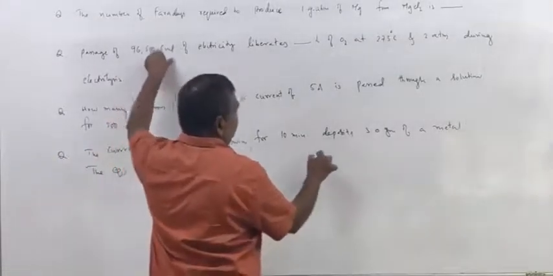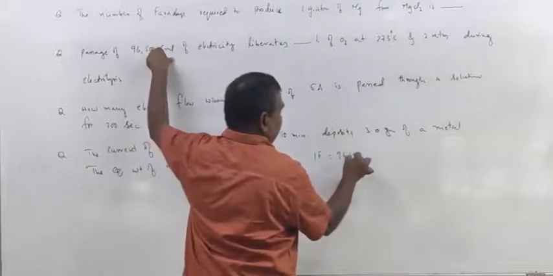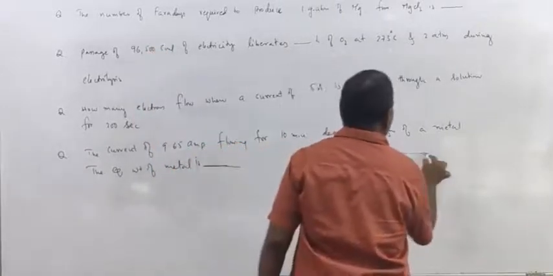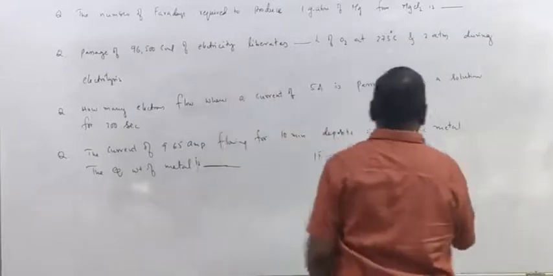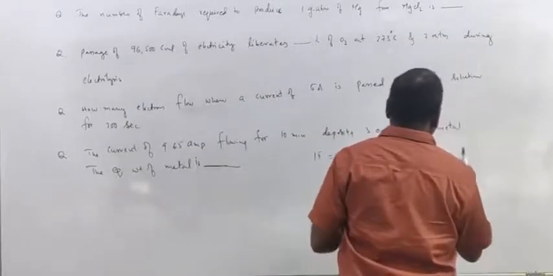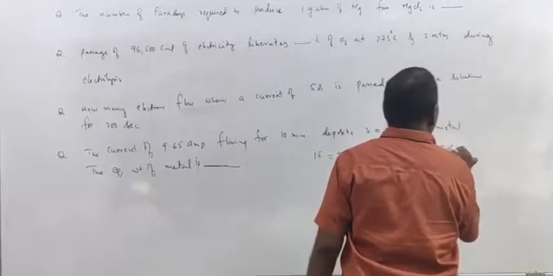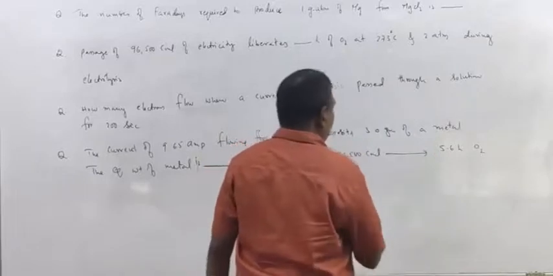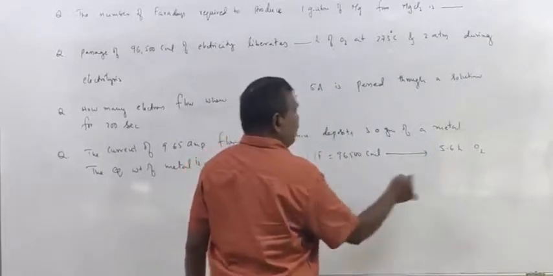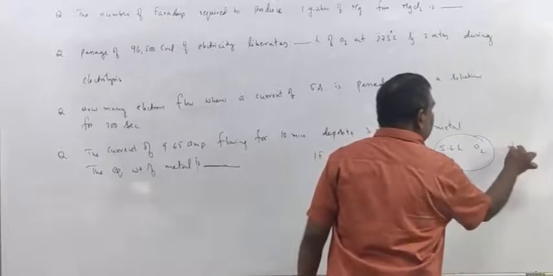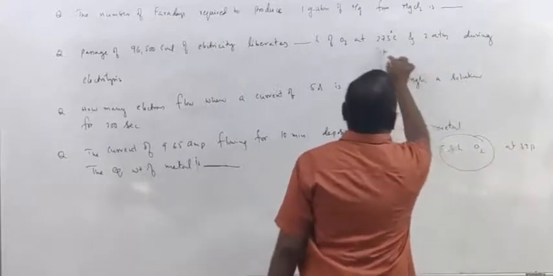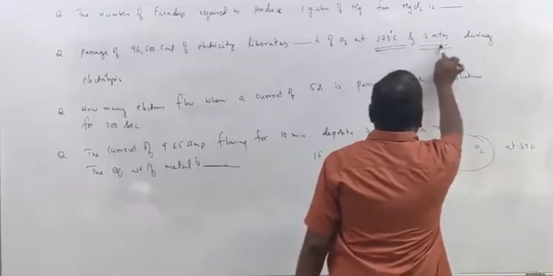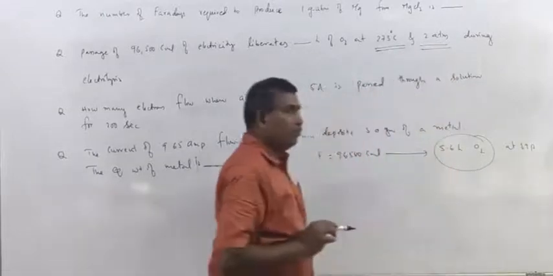We know that 1 Faraday, that is 96,500 coulombs of charge, liberates what equivalent volume of oxygen? 5.6 liters. So 5.6 liters of oxygen is liberated at STP conditions, but electrolysis is carried out at 273 degrees Celsius and 2 atmospheres.